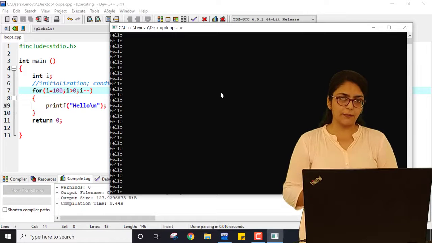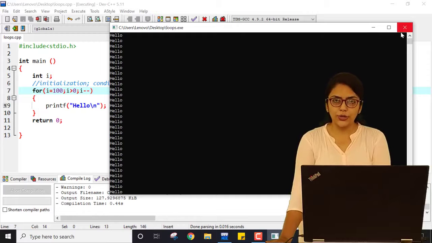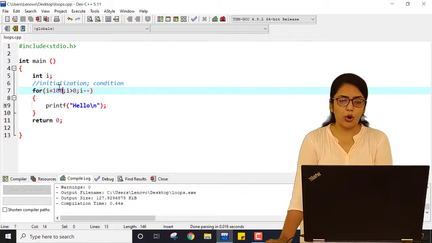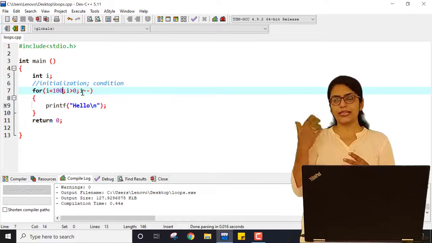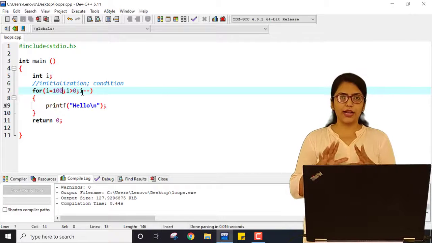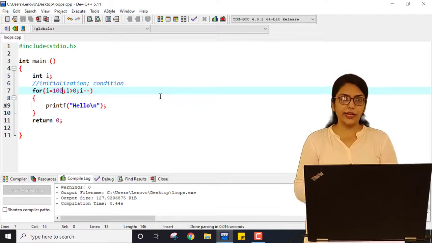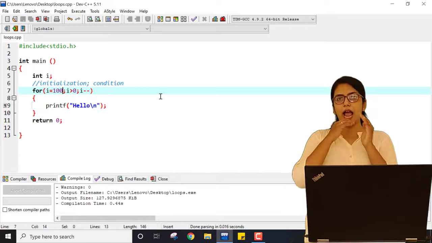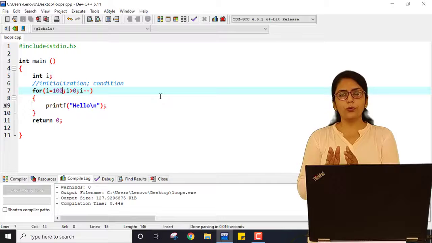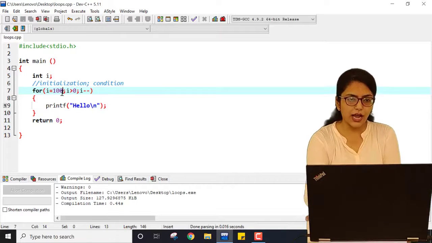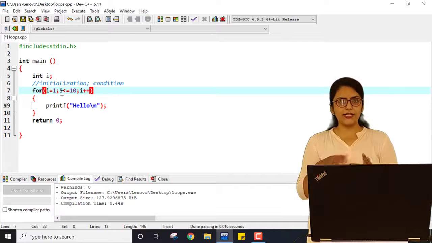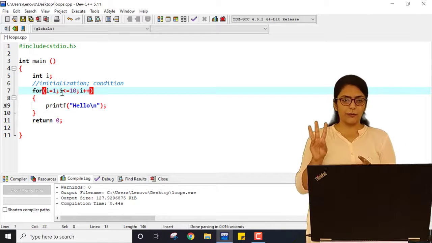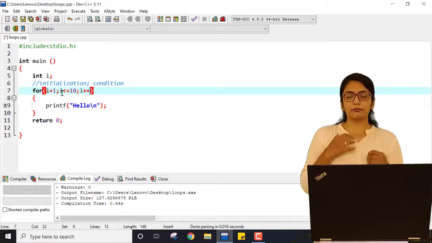Let me show you another example for loop. In this example, I am not just printing hello. I want to print 1, 2, 3, 4, 5 up to say 10. I want to print that for 10 times. Now if I want to print that for 10 times, I am starting I with 1 up to 10. This you know. So I am starting I with 1 and I should be less than or equal to 10 and I is incremented. Now you know that you can use increment as well as decrement inside your step part, right? Third part.